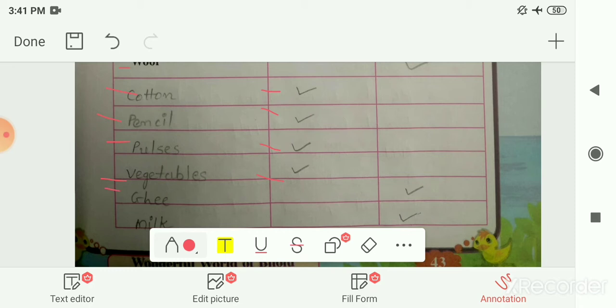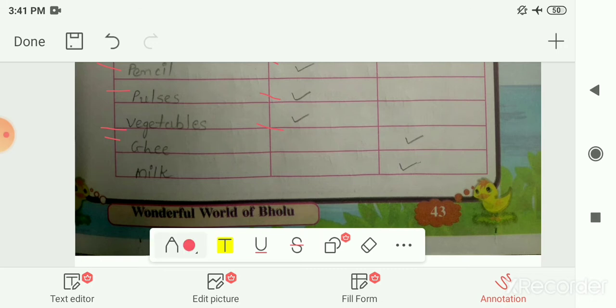Then next is ghee. We make ghee from milk, and then buttermilk and butter. So we get this ghee from animals. You have to tick mark in the column of animals. Next is milk. We get this milk from animals. Again you have to tick mark in the column of animals. So this is the answer for this table. You have to complete this table in your textbook.